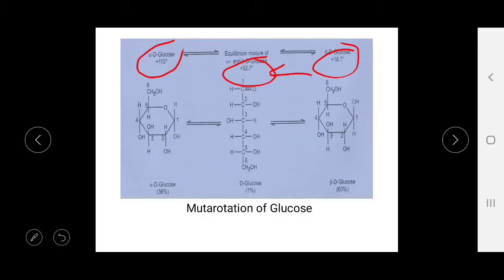So this change in rotation with time is called mutarotation, and it is explained by the fact that D-glucose has two anomers, alpha and beta, produced by the spatial configurations with reference to the first carbon atom in aldose and the second carbon atom in ketose.